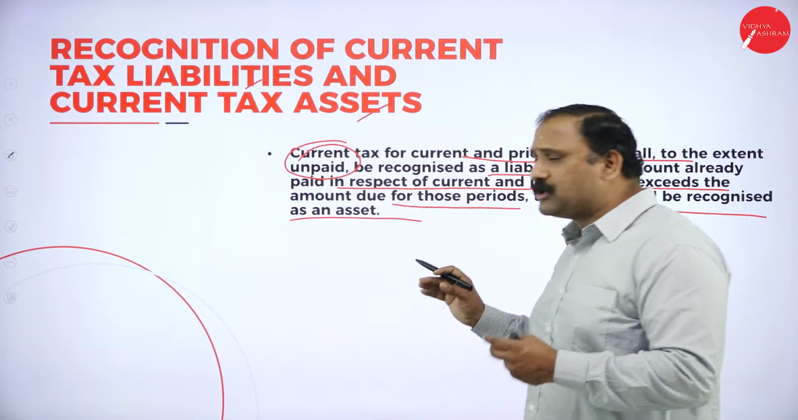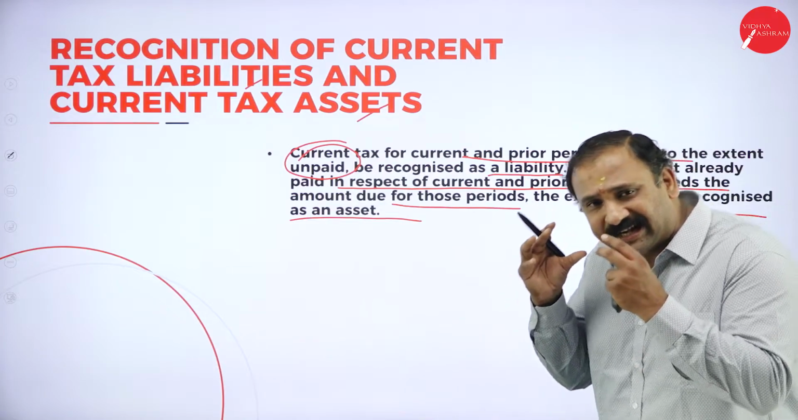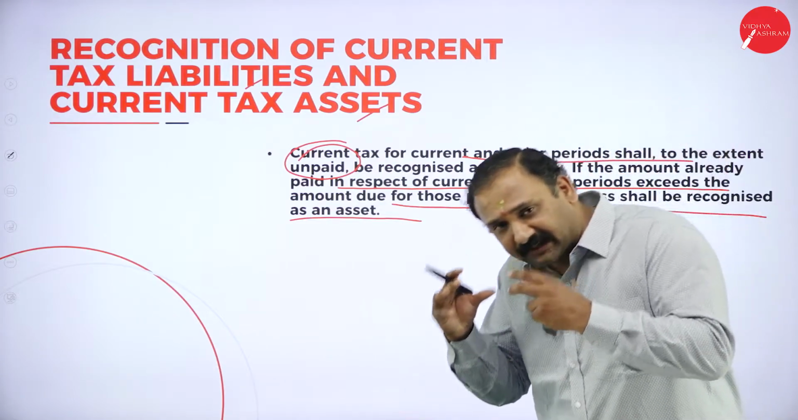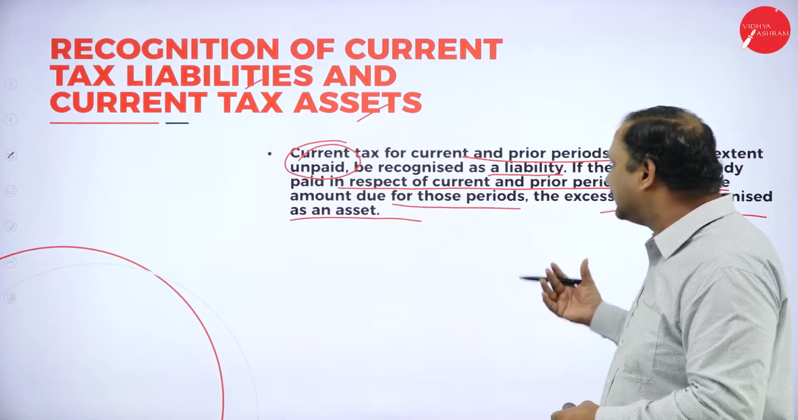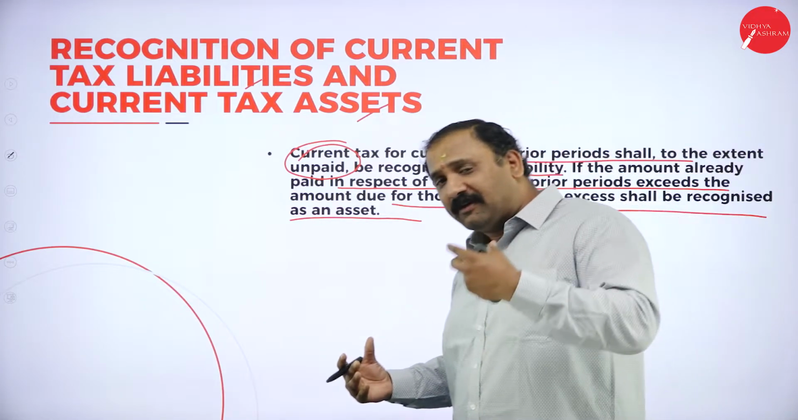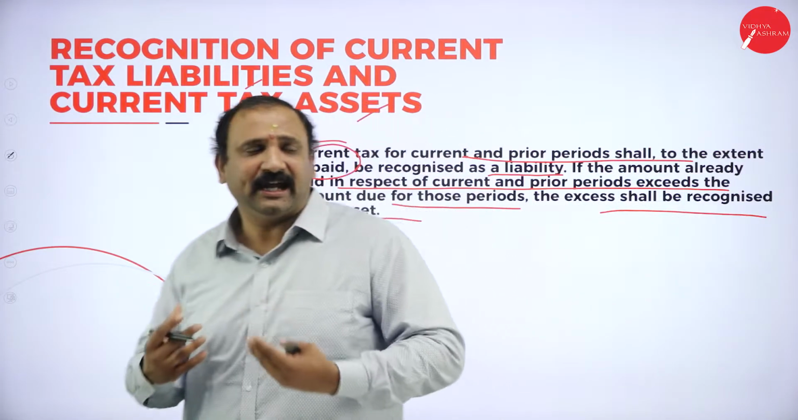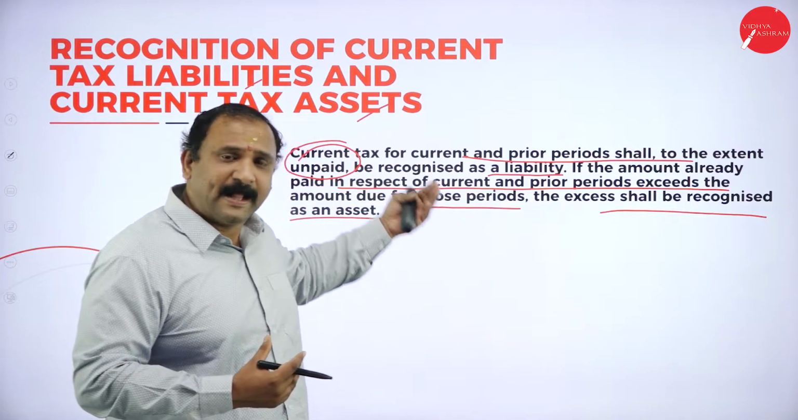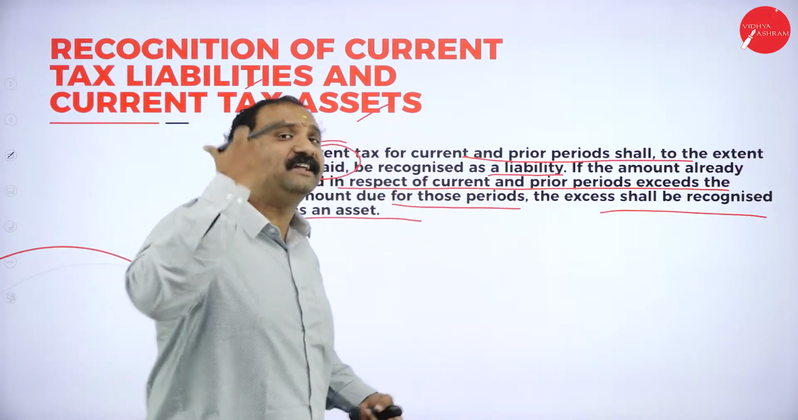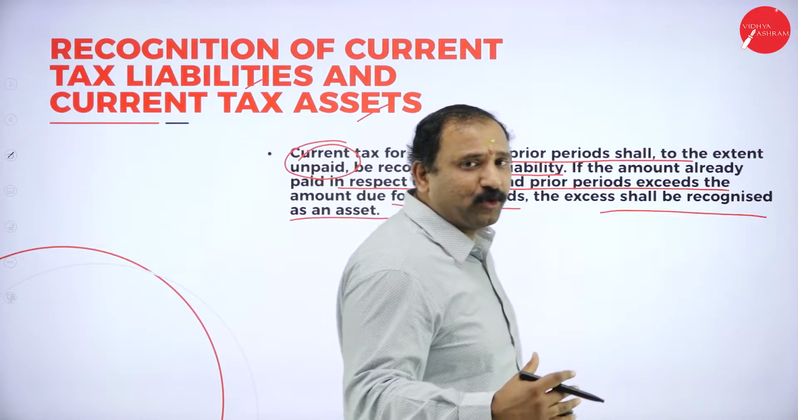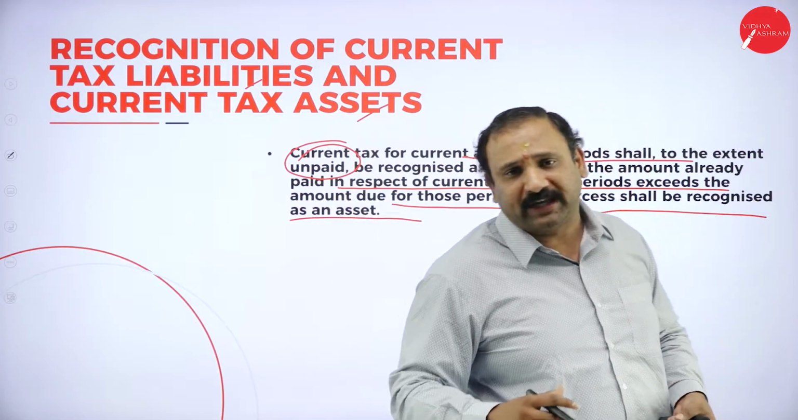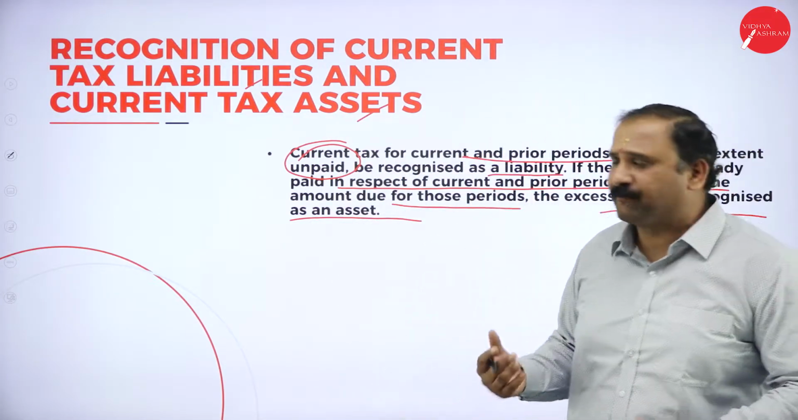But then suppose I have paid it in advance and I am expecting a return going to come back, that becomes a tax asset for me. So even before that particular period, I go further and I pay my tax and I have paid it in excess. So the returns that I'm going to get back, the money which I'm going to get back will become a current tax asset for me.